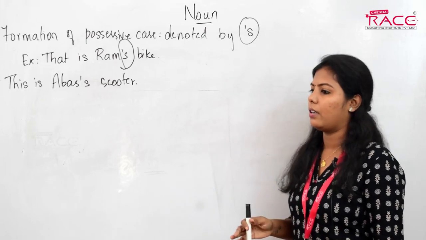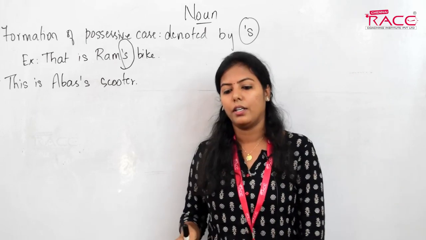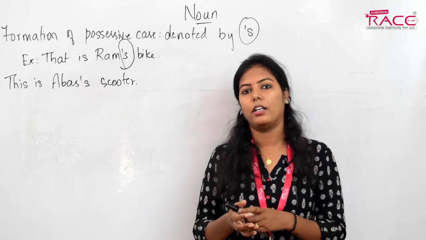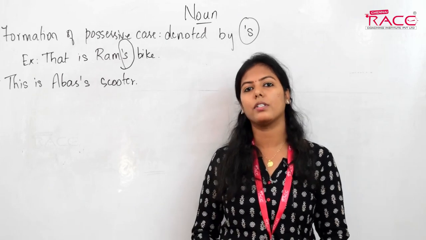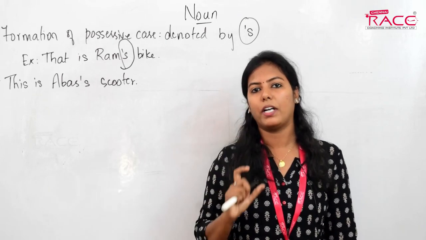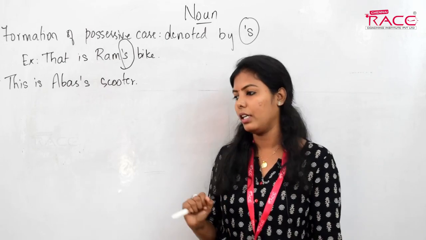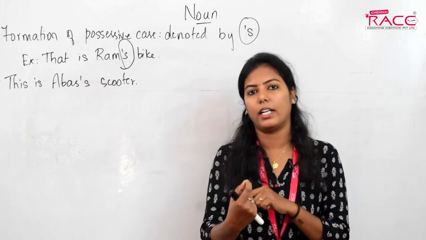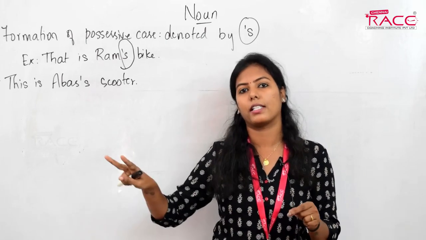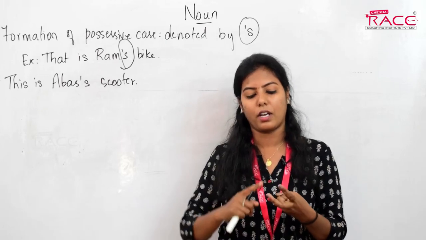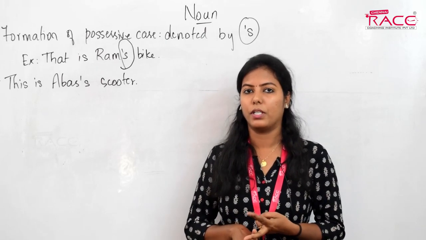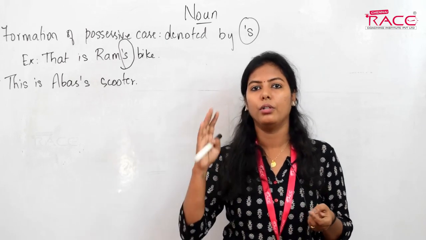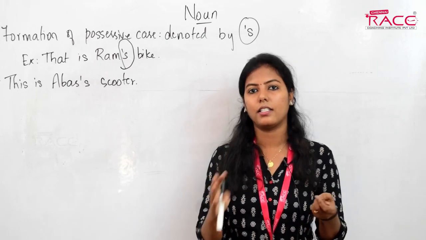What we'll see in our classes is that we don't usually give you the spot the error type. In an exercise, spot the error, they ask you in which part there is an error. But in our class we are going to see what's the error and how to correct it. In this way we can answer two exercises: spot the error and sentence improvement. These two topics we can cover by our method. We'll see where the error is and how to correct it.